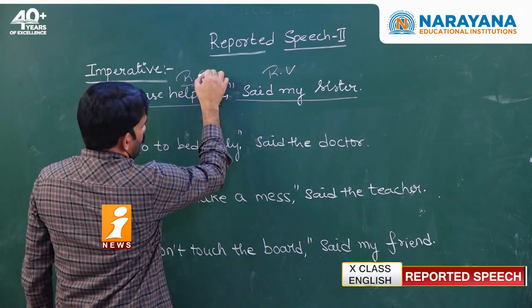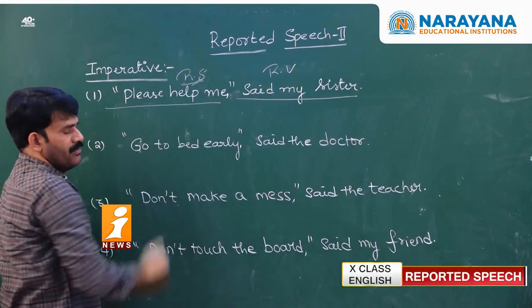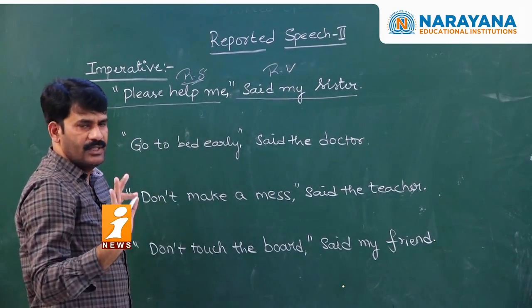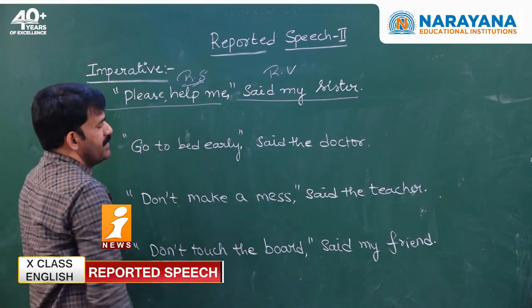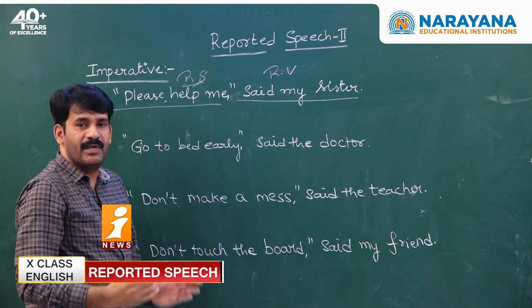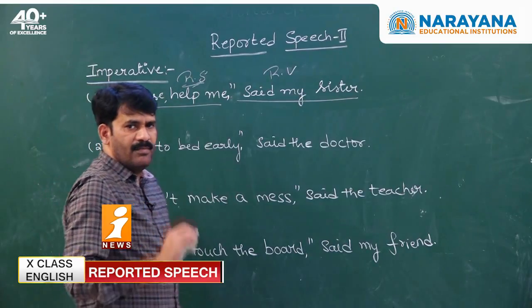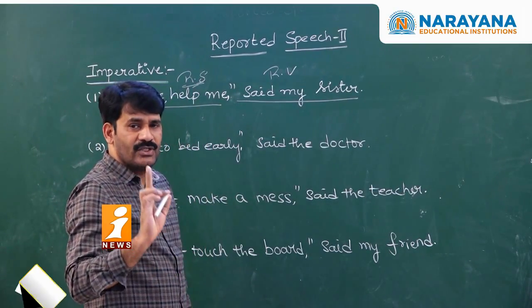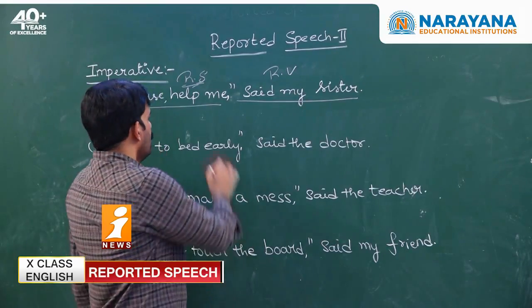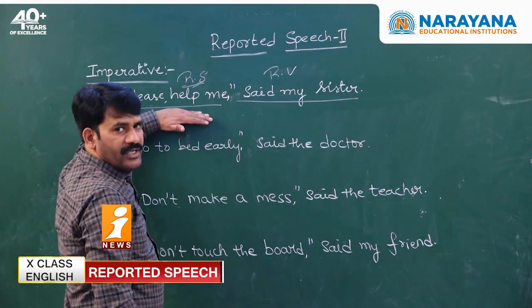If you want to know the model of the sentence, we need to depend only on the reported speech. Please help me. What kind of sentence is it? It is an imperative sentence. In imperative sentence, once after confirming the model of the sentence, then only you start converting the sentence.